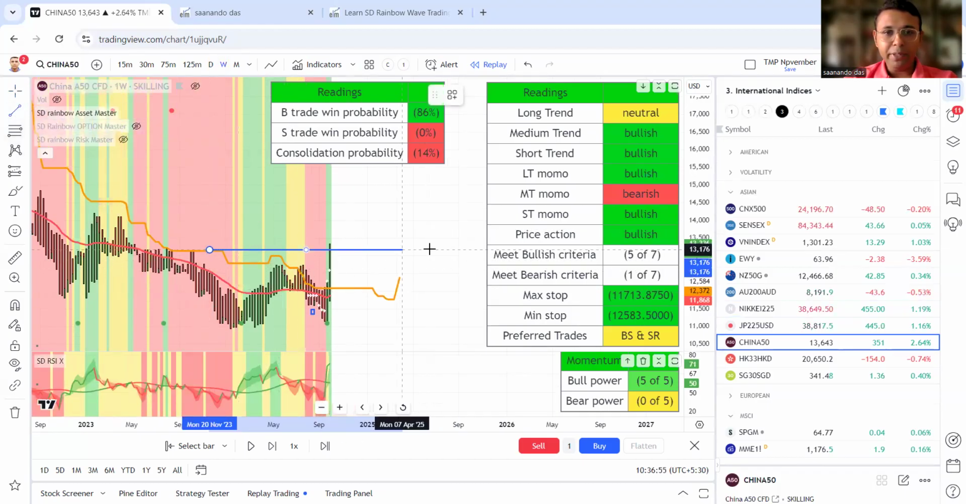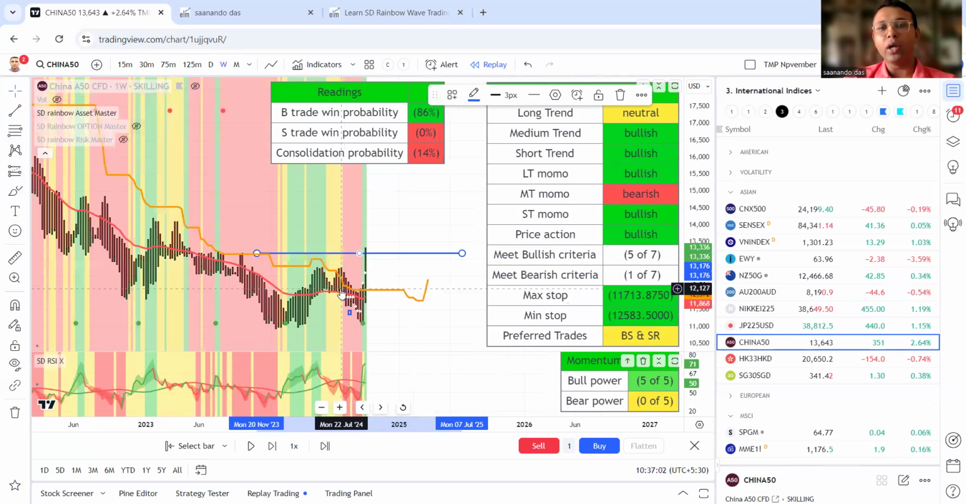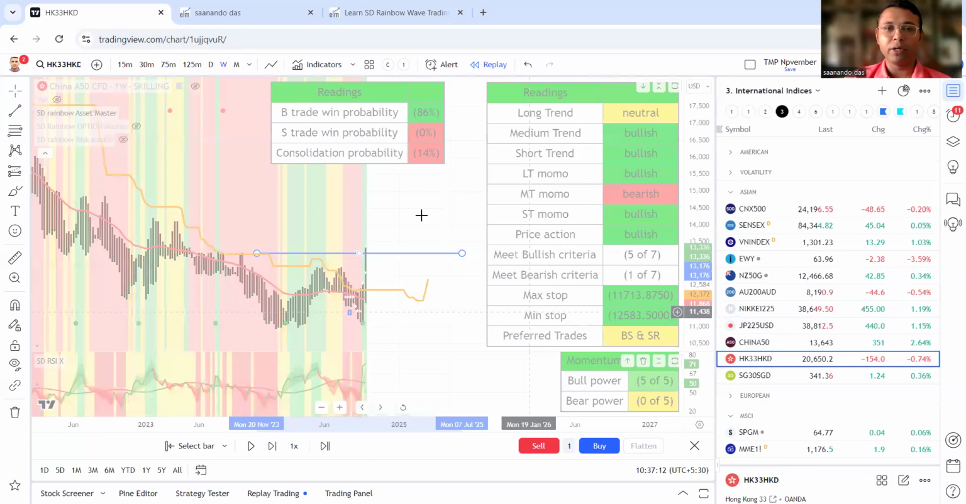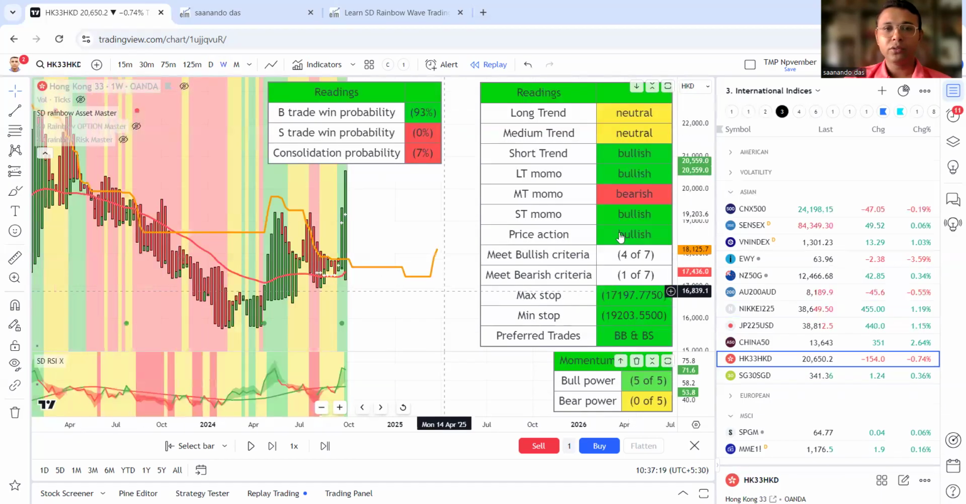So those who have missed the initial rally, an entry after consolidation would be a very good idea. This move has been based on Chinese government stimulus and central bank stimulus combined. So that's a different story. Hong Kong is a similar story. Beautiful run, and that's the stimulus.